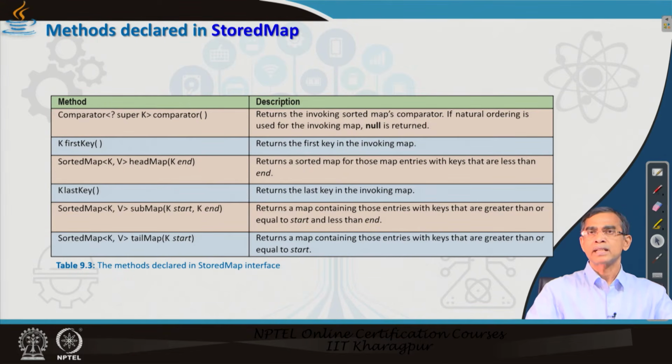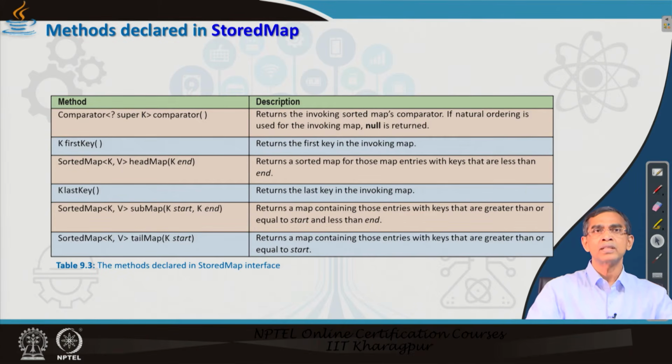Likewise, there are many methods available in SortedMap. Here is a mistake, it is not the stored map, it should be sorted map anyway. They are basically the same methods, in addition to all the methods in the Map interface.